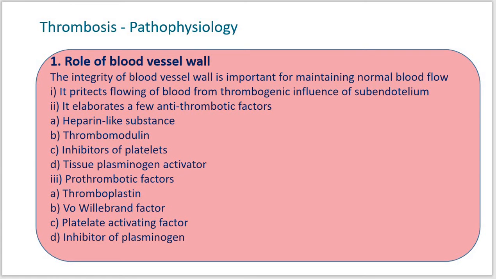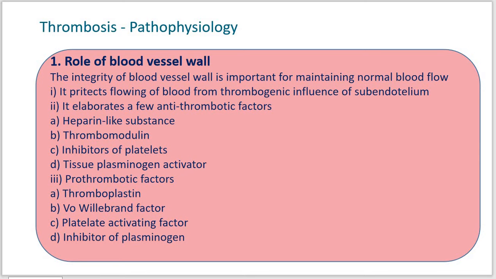So here again, the role of the blood vessel wall is the inhibition of platelet aggregation. You know the function of platelets: these cells are very important and have a role directly in the clotting of blood. So the blood vessel wall inhibits platelet aggregation through factors such as ADPase and PGI2, or prostacyclin, which inhibit aggregation.